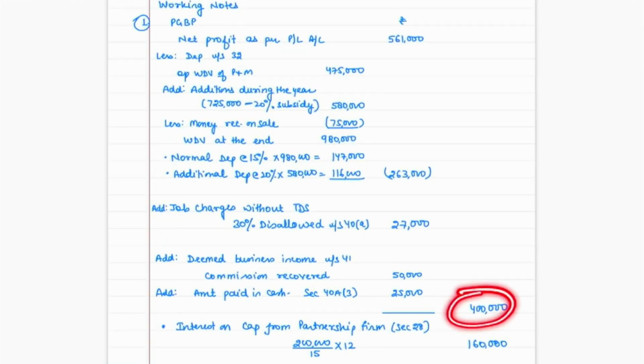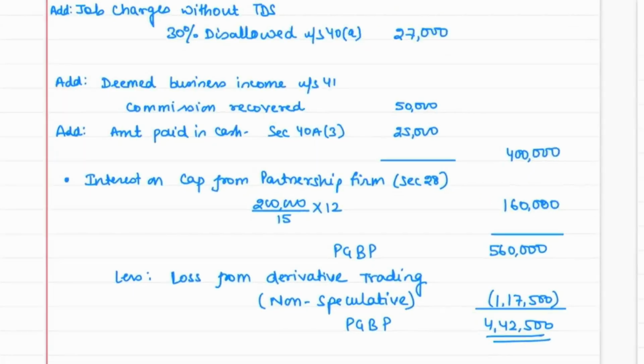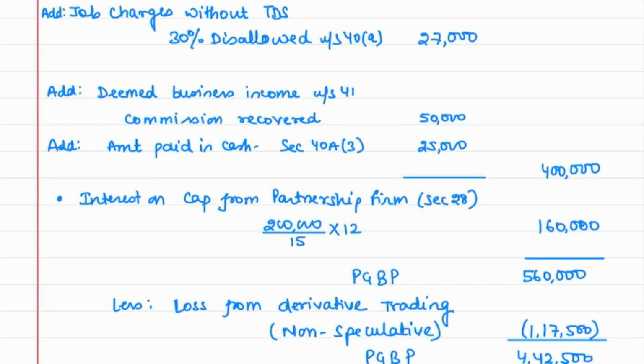But yes, there are certain other PGBP incomes also. What are those? First of all, the assessee is a partner, although even a sleeping partner, but interest on capital can be allowed to all the partners. So the interest on capital which this person has received from the other partnership firm will become his PGBP income under section 28. But please remember, only that will be our income which has been allowed as deduction to that partnership firm.